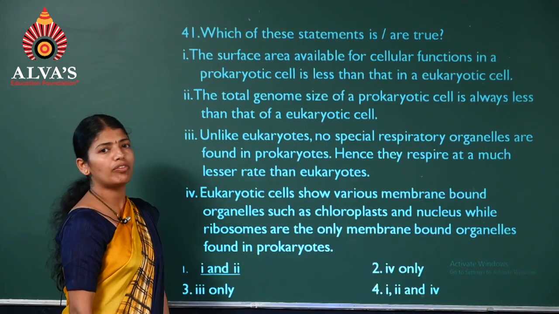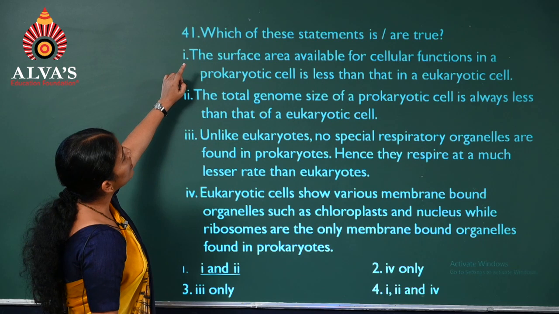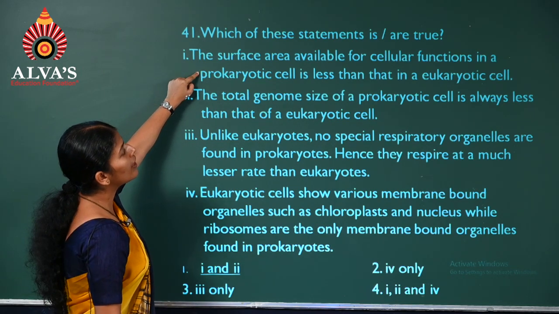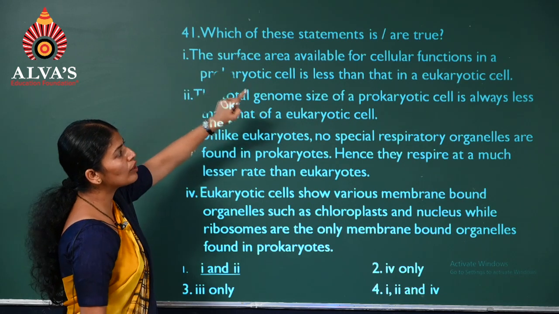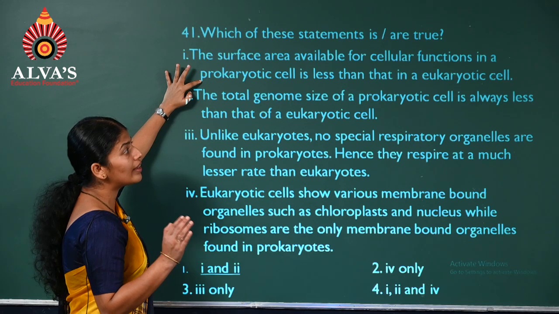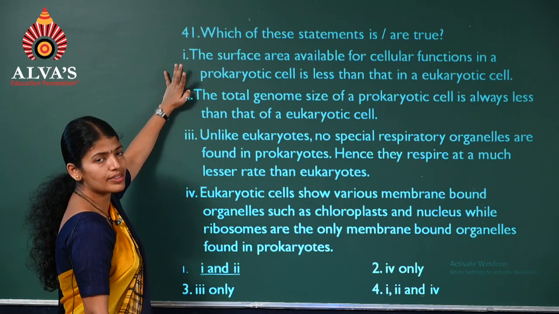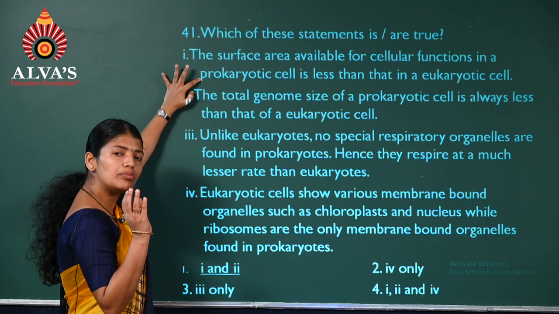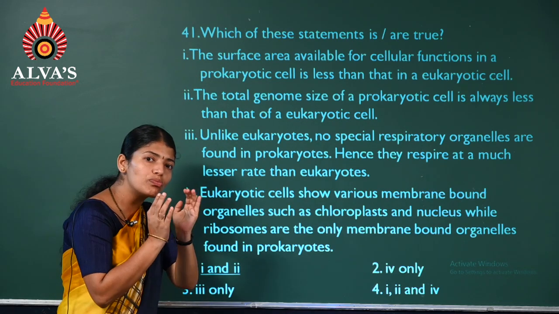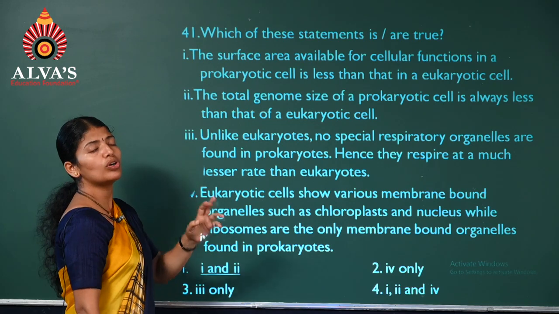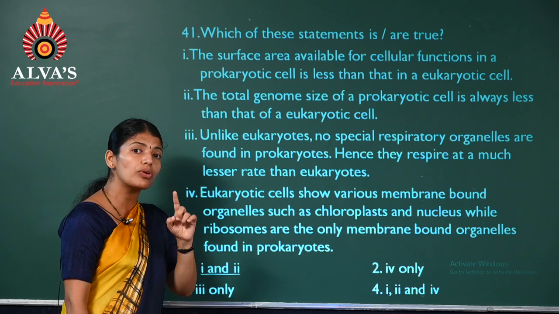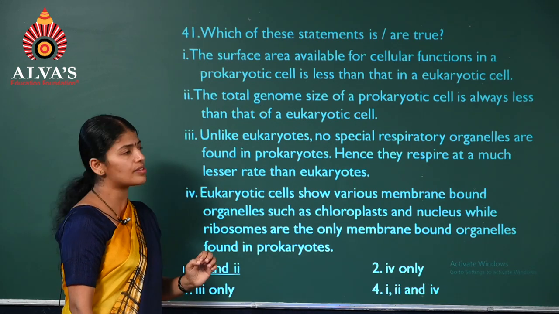Question number 41. We'll read, which of these statements is true? The surface area available for cellular functions in a prokaryotic cell is less than in a eukaryotic cell. It's the correct one, because the prokaryotic cells compared to eukaryotic have a much smaller size. So the surface area available for metabolic activities in prokaryotes is less.